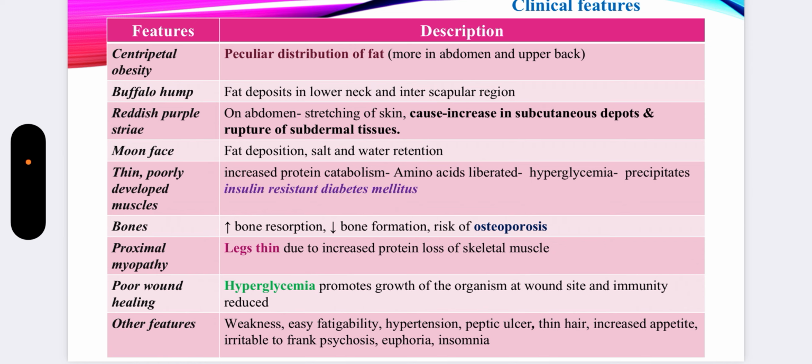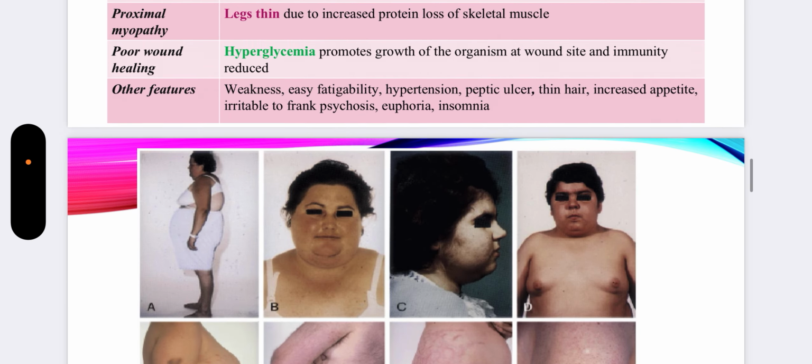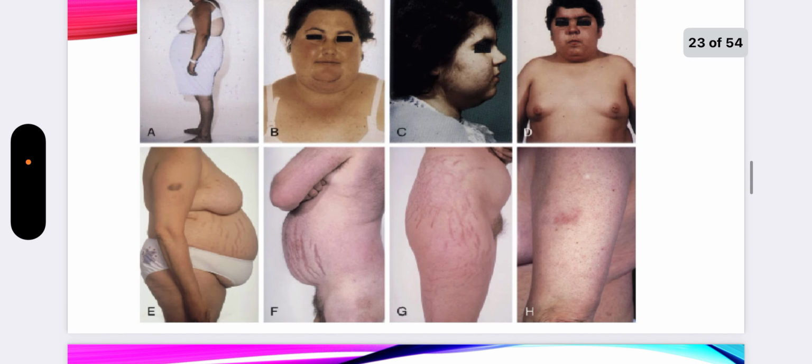So these stria occur due to stretching of the skin. And why does the skin get stretched? Because of more subcutaneous depots and rupture of the subdermal tissues. These two points are very important. You have to keep these points in mind. What is the physiological basis of occurrence of reddish purple stria in a patient who is suffering from Cushing syndrome? You can see the occurrence of reddish purple stria in figures E, F and G. You can see these lines. These are the reddish purple stria that are seen.